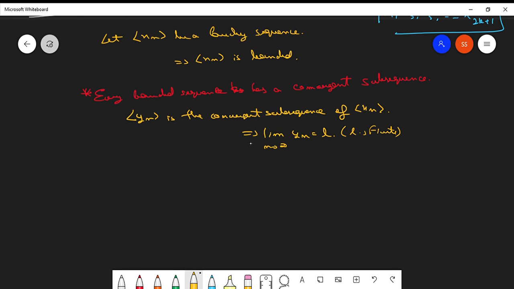Which further implies that for all epsilon greater than 0, there exists some n naught belonging to the natural numbers, let us assume it to be n1, such that for all n greater than n1, we have mod of yn minus l less than epsilon, let's say epsilon over 2.